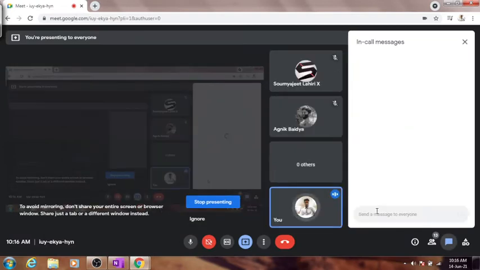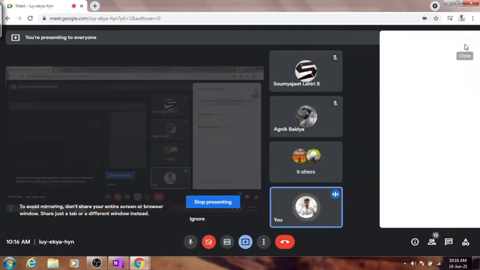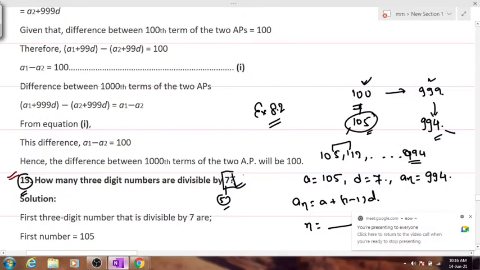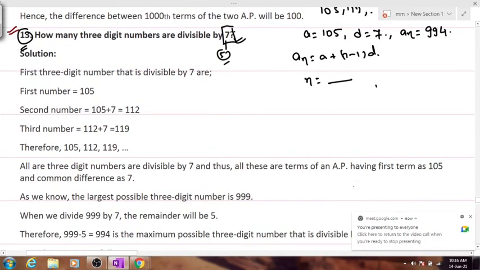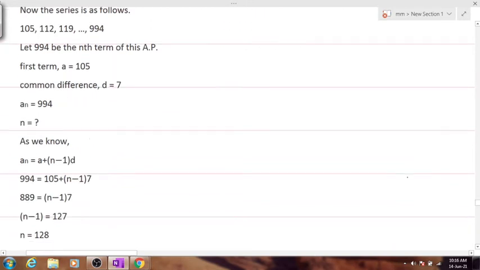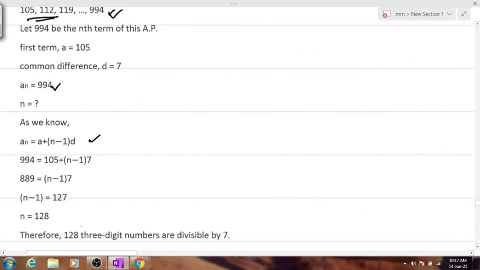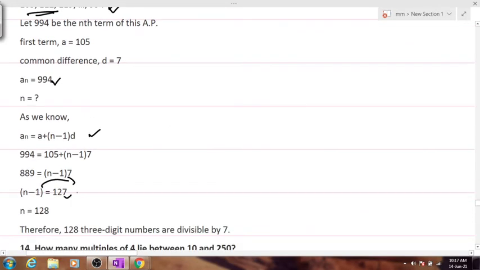Okay, I've got some answers. N is equal to 128. Two people have already answered. Very good, the answer is 128. Very good, both of you. Here's the solution over here. This is the required series to be formed in AP, and AN is equal to 994. Substituted in this formula, we'll get 127 plus 1 is equal to 128. Is this numerical clear to everyone?